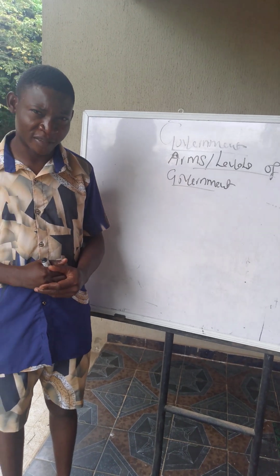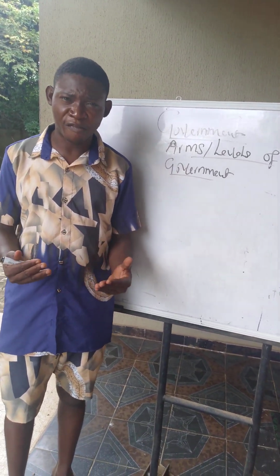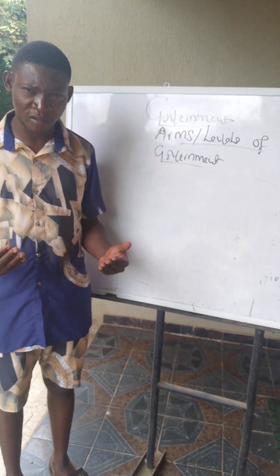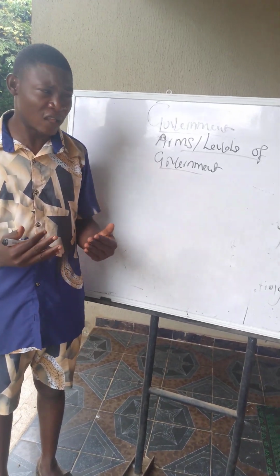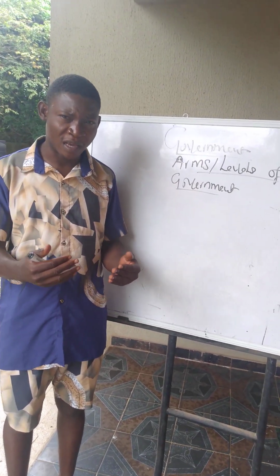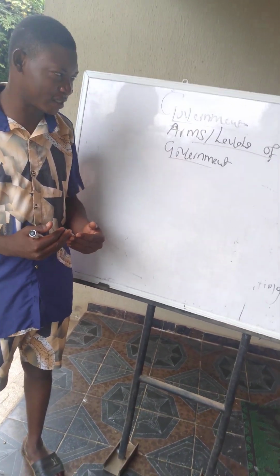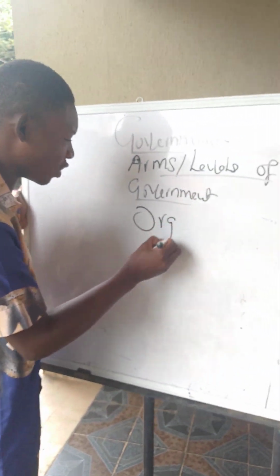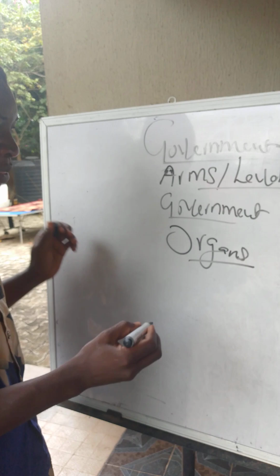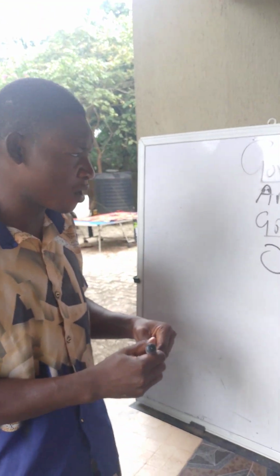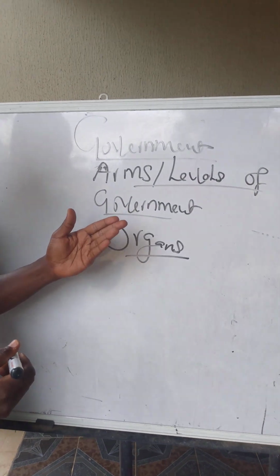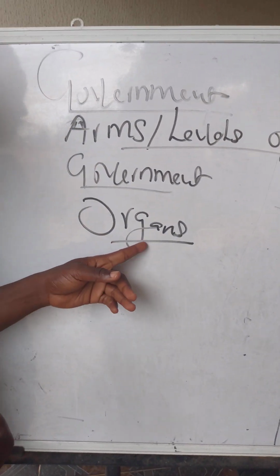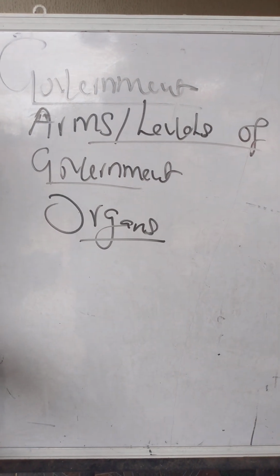What is arms of government? Arms of government can be defined as those three basic bodies which help in the operation of government. They are those selected bodies that help in piloting the affairs of the government. Note, the arms of government can also be called organs of government. In case in an examination someone asks you which other name can you call the arms of government, it is either you call it the arms of government or you call it organs of government.